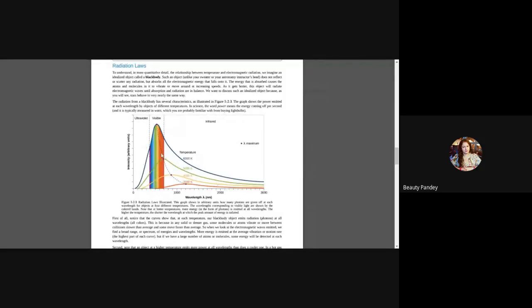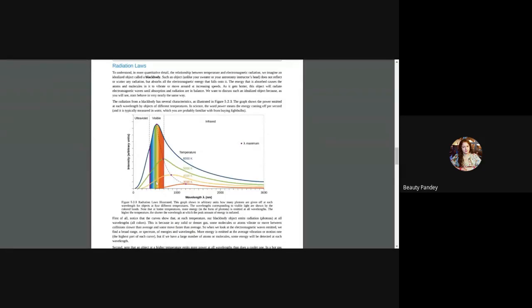And Wien's displacement law states that the wavelength of the maximum radiation is inversely proportional. So how is it inversely proportional? You see that as the temperature is increasing, the peak wavelength is decreasing. Earlier it was 1300 nanometers, then 900 nanometers, then 700 or 800 nanometers, and then 500 nanometers. So that is your Wien's displacement law.